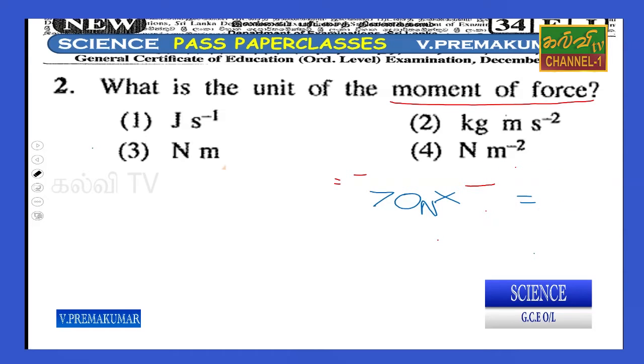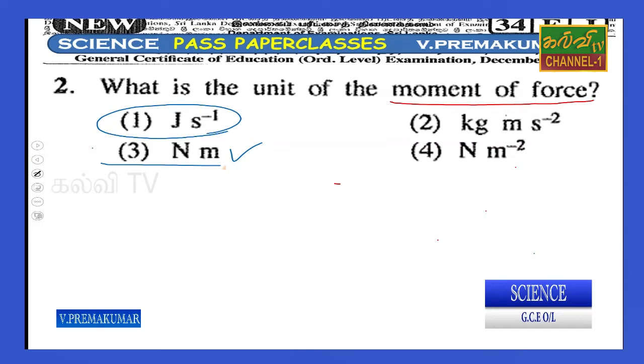Okay, so we can find the answer, but we have to discuss the other answers, right? This is a multiple choice question. We will discuss the next answers, but actually this is the correct answer for this question. So what is this? Joule per second. Joule per second means power. Power is equal to energy over time.